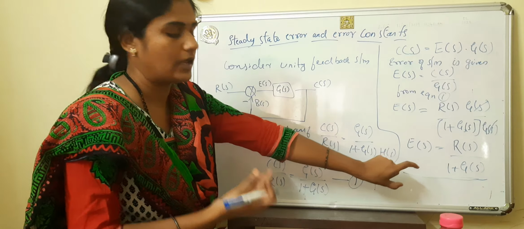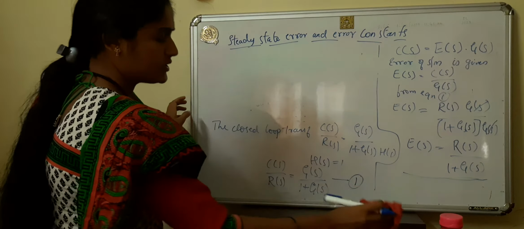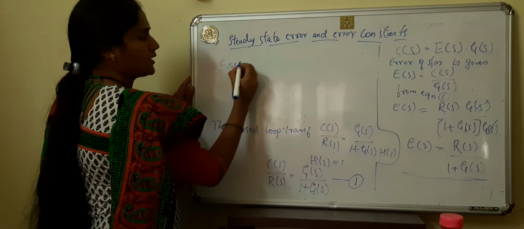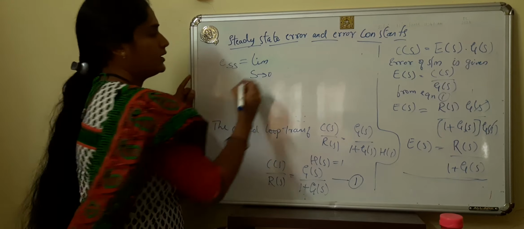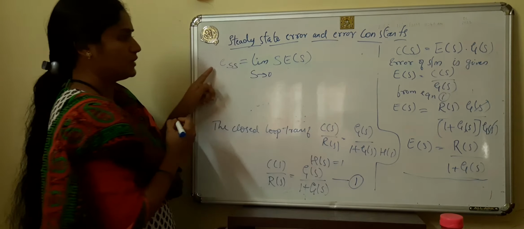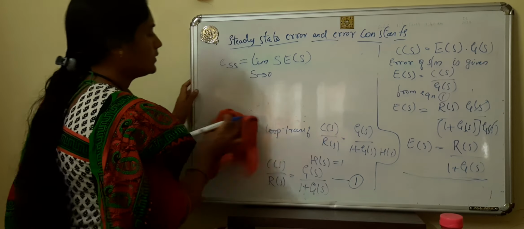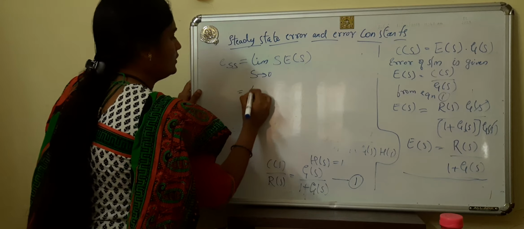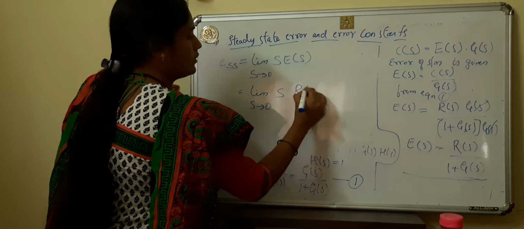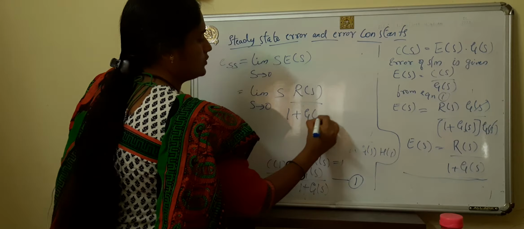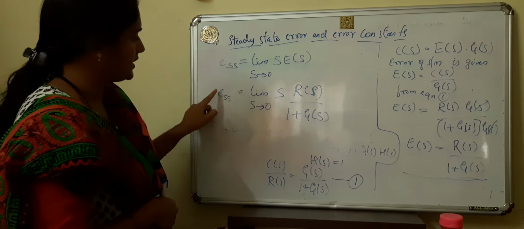Hence, the steady state error can be obtained by using the final value theorem. What is the final value theorem? It is limit S tends to 0 of S E of S. So the steady state error e_ss is equal to limit S tends to 0 of S into E of S, where E of S is R of S divided by 1 plus G of S. That is the steady state error.